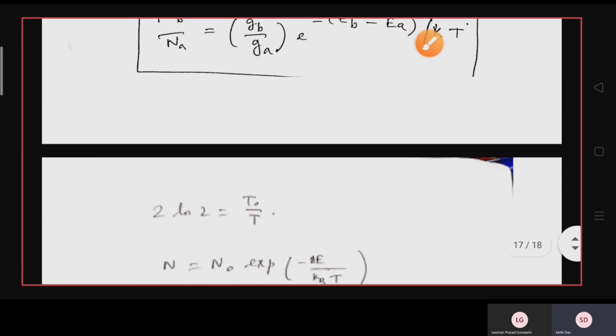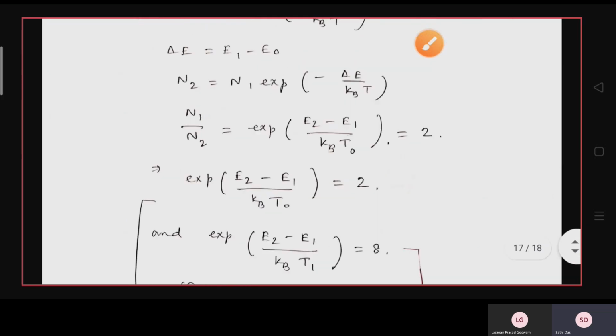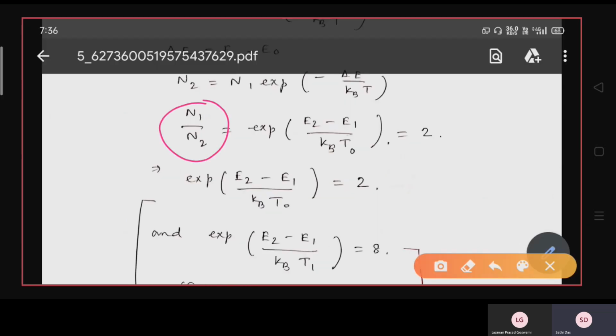Okay, so N1 by N2 is exponential of, that minus sign will now be plus, so it becomes exponential of E2 minus E1 divided by kBT, and that is 2. So you can write exponential of E2 minus E1 divided by kBT naught equals 2.